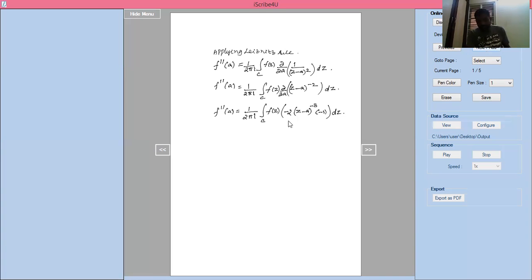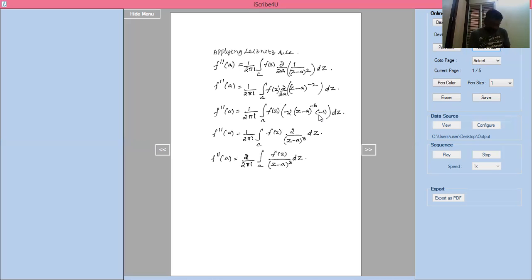Now already here minus 2 is there and this minus 1, so minus into minus gives plus 2 into z minus a whole power minus 3. I'll write it as z minus a whole cube into dz. Now f double dash of a equals 1 divided by 2 pi i, this 2 I'll take outside, integration of c into f of z divided by z minus a whole cube into dz.